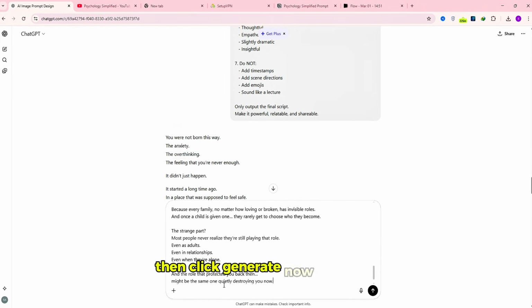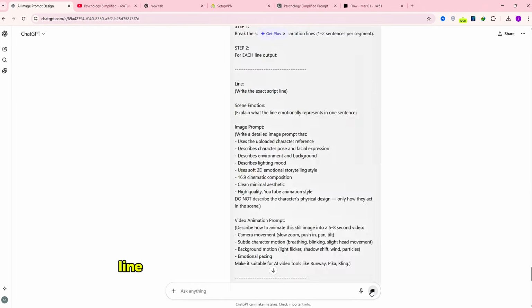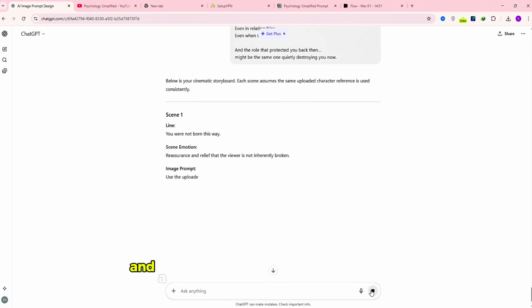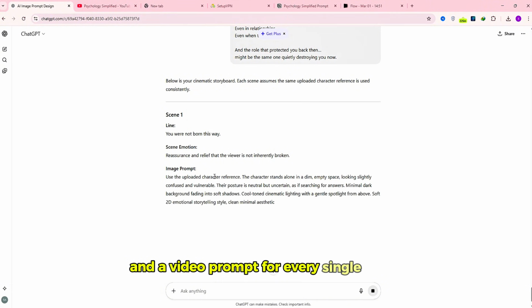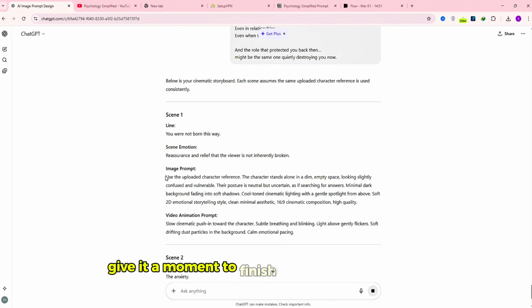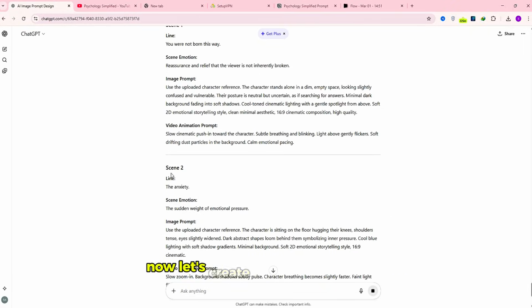Then click generate. Now ChatGPT will break down your script line by line and create both an image prompt and a video prompt for every single scene. Give it a moment to finish generating everything. Now let's create all the scene images.